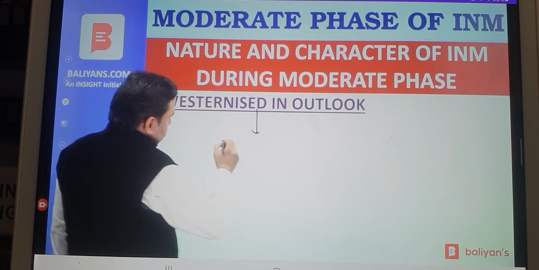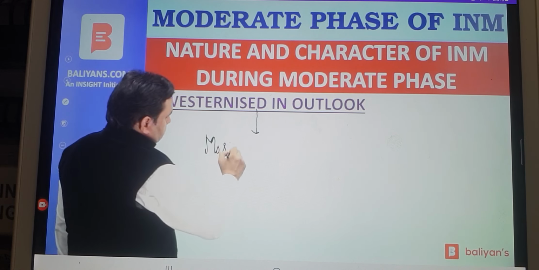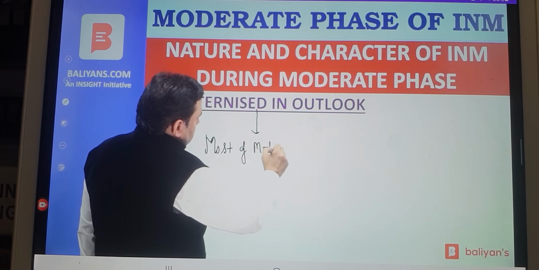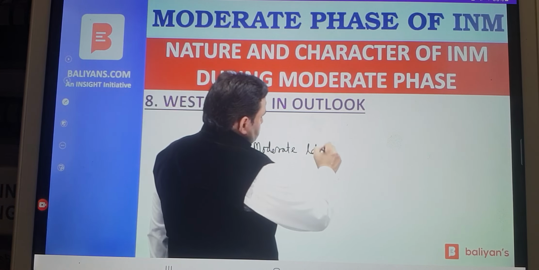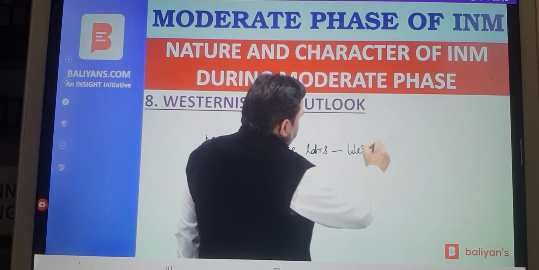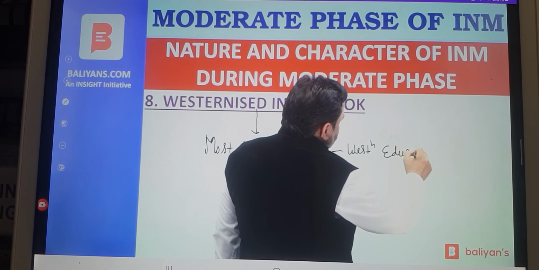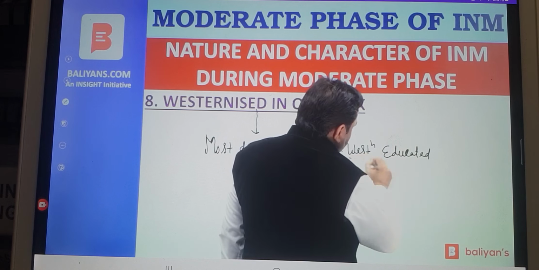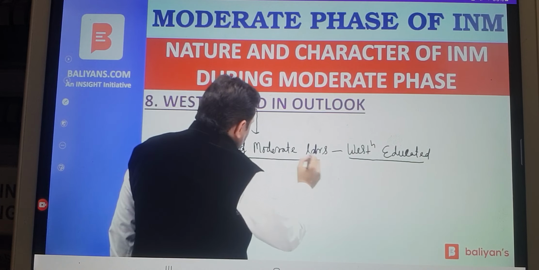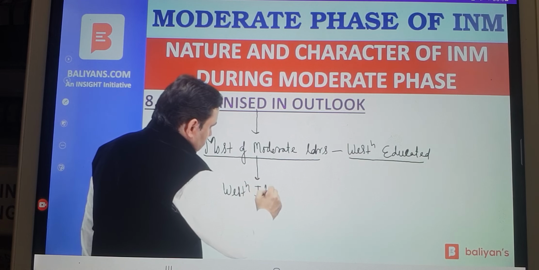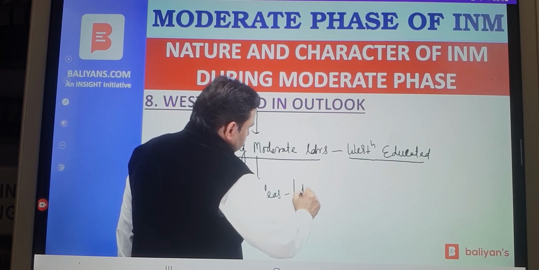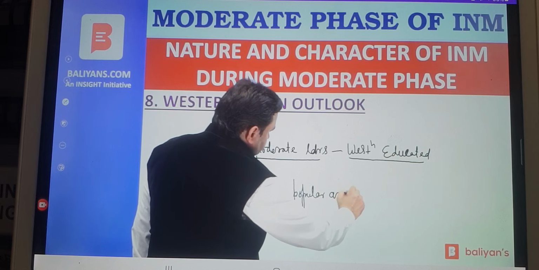Most of the moderate leaders were Western educated. And because they were Western educated, most of these leaders were Westernized in their outlook. Western ideas were popular among moderates.